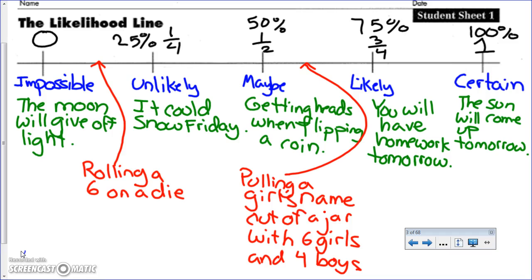And the nice thing is, as we continue to work through our probability unit, you'll be able to figure out the mathematical probability of all different events, and this will help you decide how likely they are to happen. So please make sure you have this all copied down and glue this into your math notebook.